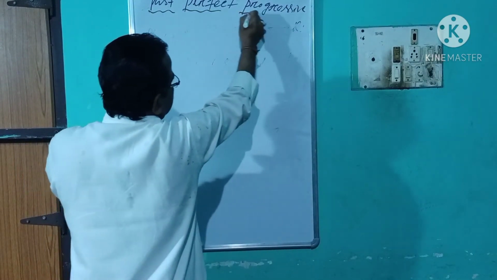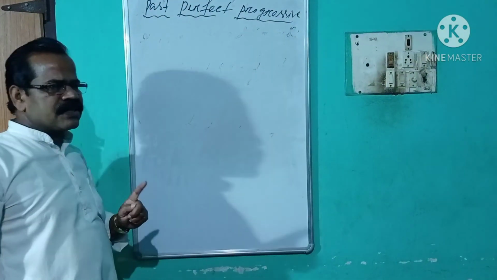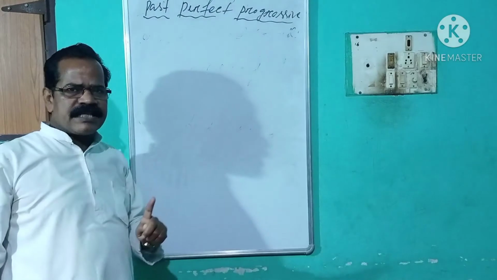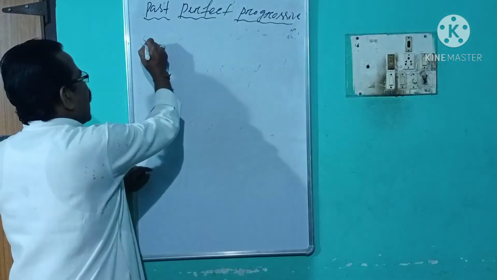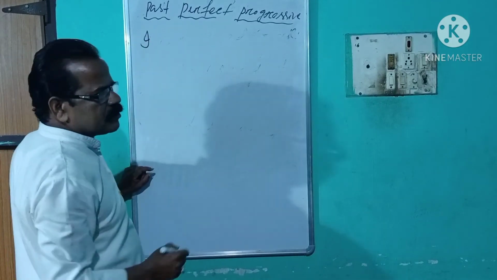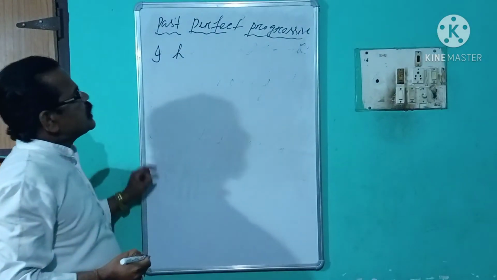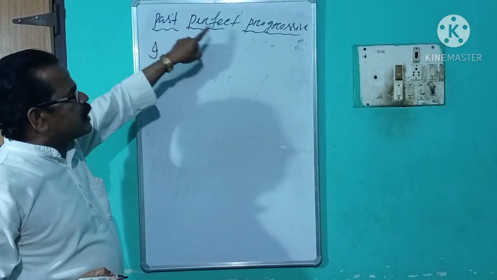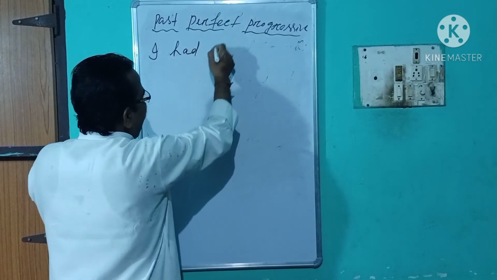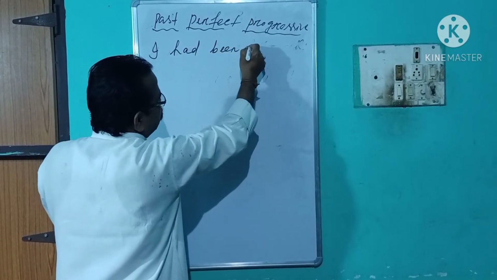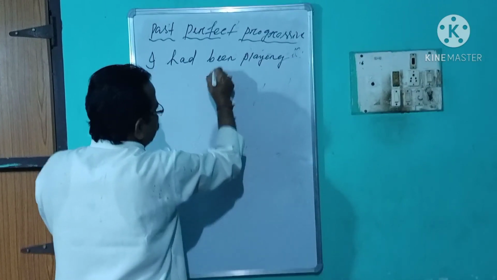Past perfect progressive. Students, let us take a sentence which is in affirmative format. I have already told you, this is in past perfect progressive, so its structure will be I had been playing football.